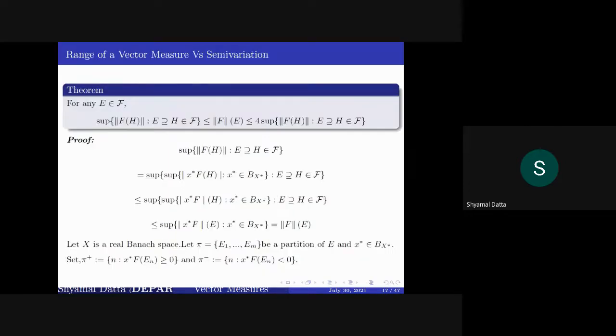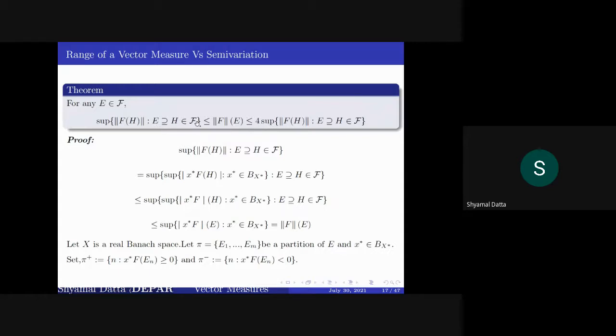Okay. Now here is a very important result that will establish that the range of a vector measure is bounded if and only if it is a vector measure of bounded semivariation. So this inequality says that the semivariation over E is bounded by 4 times the supremum of the norm of Fh, where H is a subset of E.